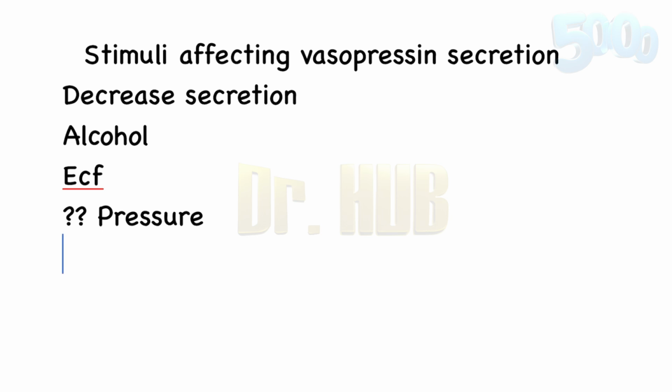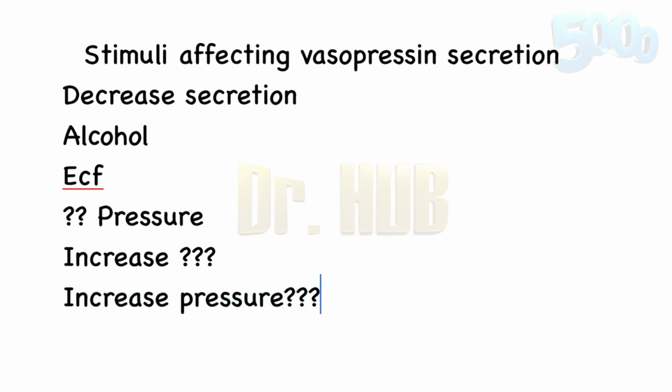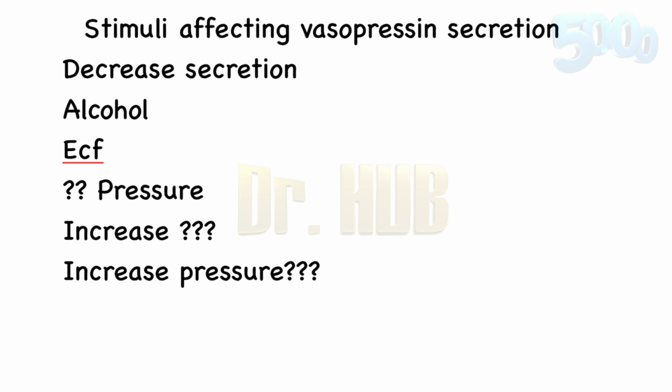Now let's look at what increases the vasopressin secretion. An increase in vasopressin secretion may be brought about by an increased effective osmotic pressure of the plasma. Increased pressure, that is, what pressure? The osmotic pressure of the plasma. Then there is also a decrease in what? The decrease in the ECF volume.